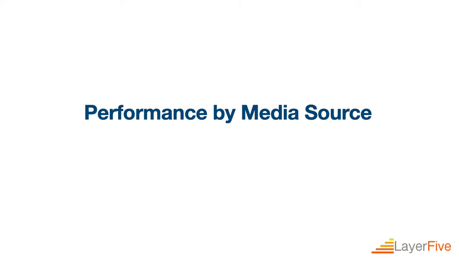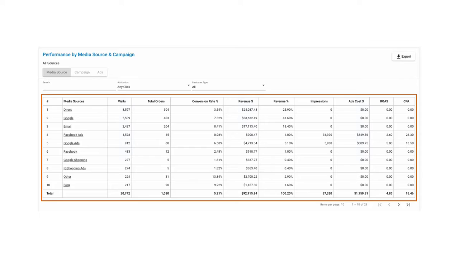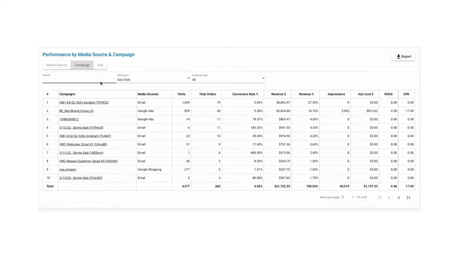Let's discuss how to use performance by media source. This panel breaks down the data from different media sources to show how different channels are performing. All media sources, including owned, earned, and paid, are included, so you get a single view across overall performance. For the media sources that have campaigns, you can drill down to get the campaign-level performance. You can even filter for a specific media source or all sources containing specific characters.